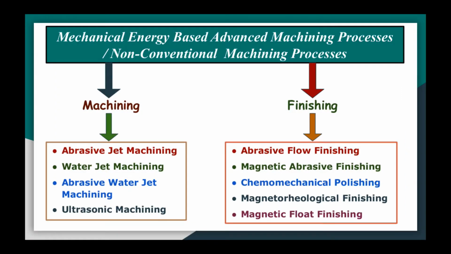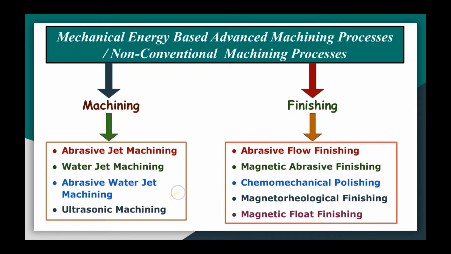As we know, mechanical energy based advanced machining processes, or non-conventional machining processes, are divided into two parts. One is machining and the second is finishing. In the machining category there are four types of processes, which include abrasive jet machining AJM, water jet machining WJM, abrasive water jet machining AWJM, and ultrasonic machining USM.